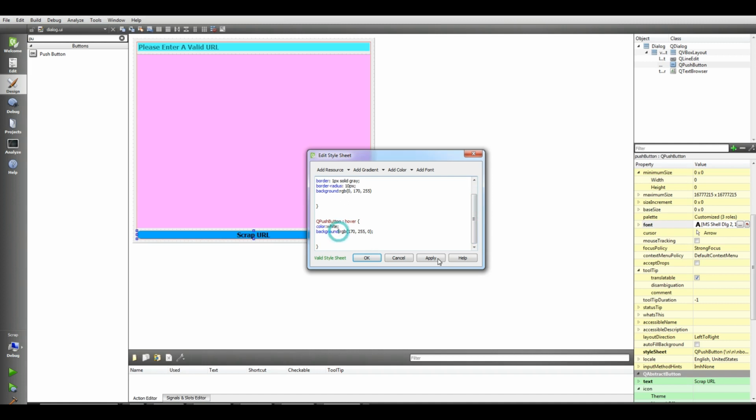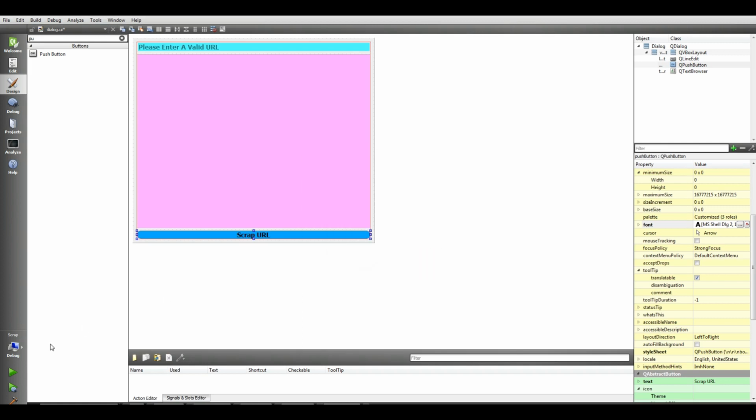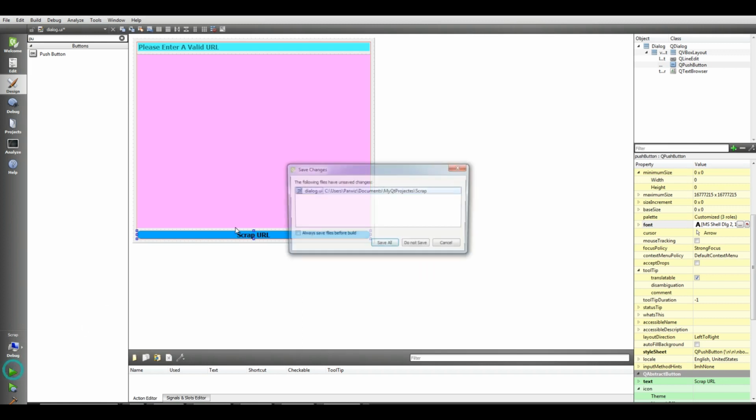Yeah, this should be background color, and also I need a border radius to 3 pixel, also a border width to 0 pixel. Let me apply this, and okay, I'm going to run this.